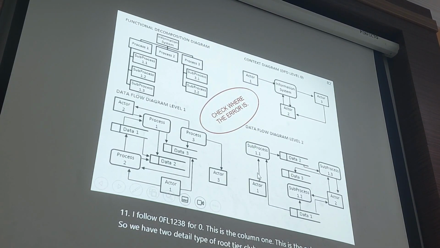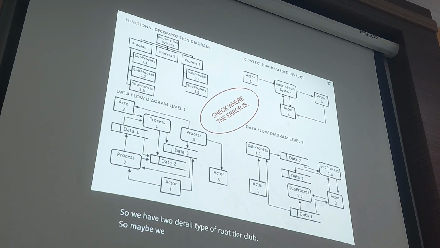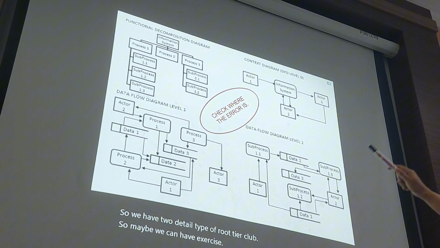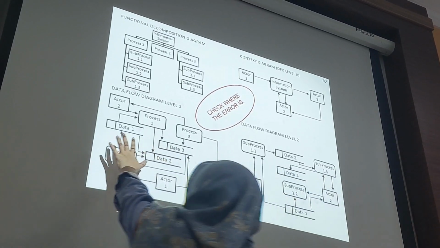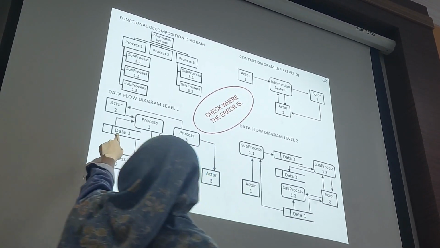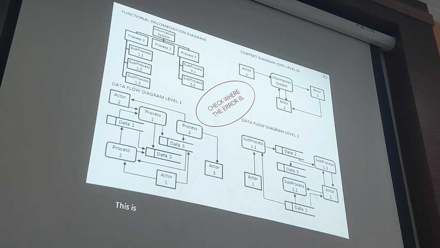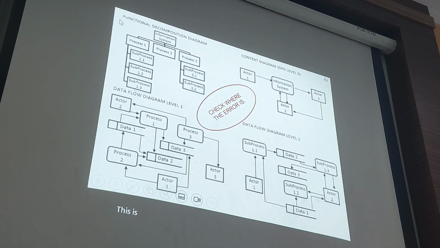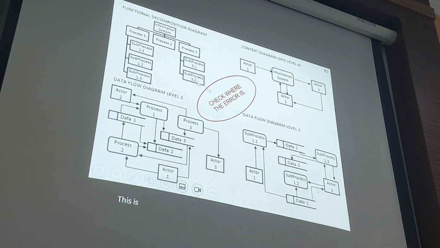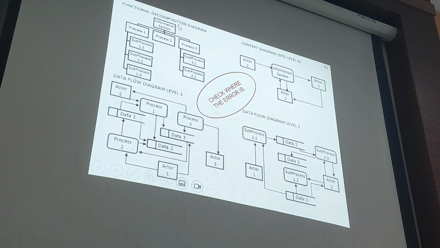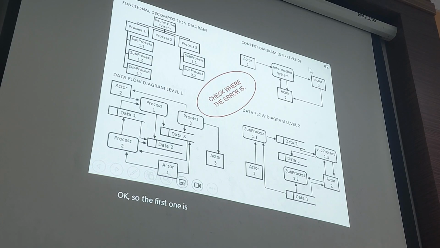So maybe we can have an exercise. The first one is about the decomposition diagram. The next one is the context diagram. This one is the data flow diagram, and this is for level 1. Level 1 depends on level 1. Level 2 is for this one.